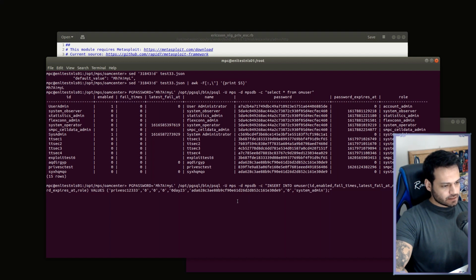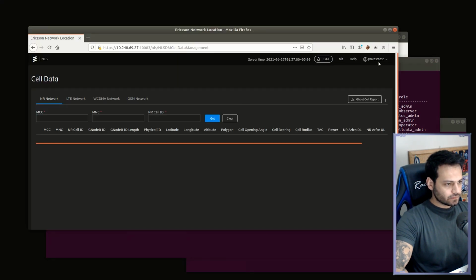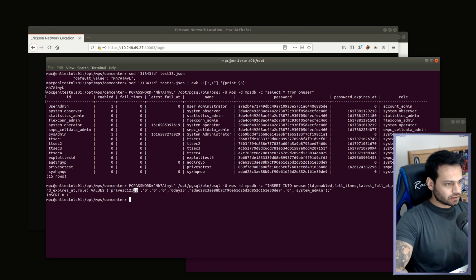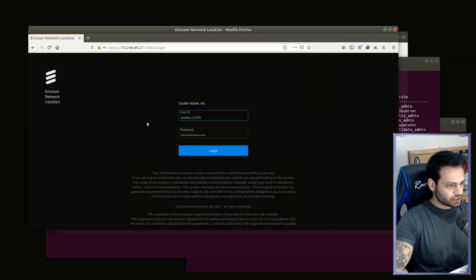This is what our exploit does in the background right now, guys. Let's check whether our new user is available or not. I need to copy the username. PHV-12333. What was this hash value? Let me check on the second screen.